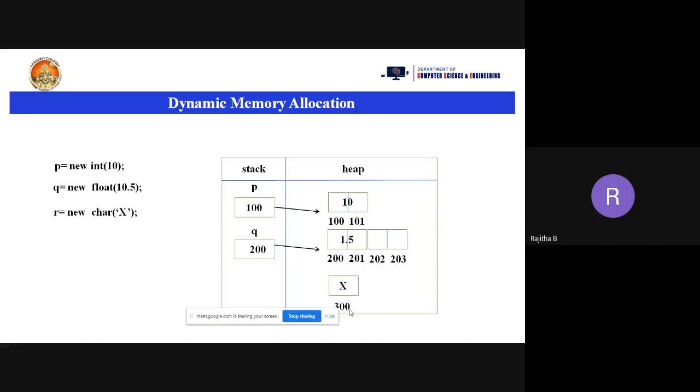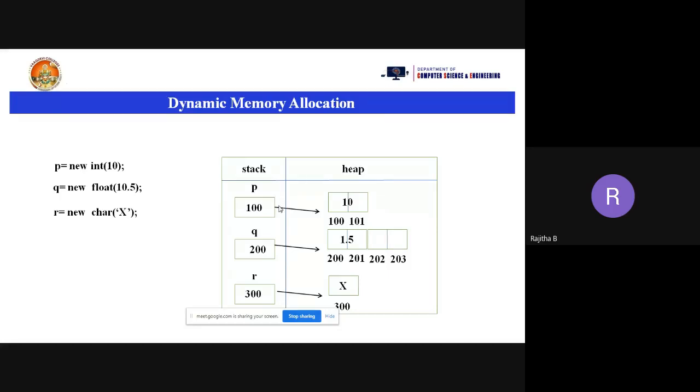And what is the address here? 300. And where is the memory allocated for the r variable, the r pointer variable? In the stack. So in the stack, memory is allocated for the r variable. And what is the value of r here? You are taking the x, so that address will be stored into the r pointer variable. So 300 is going to be stored into the r pointer variable. When it takes the r address, it is pointing to the x memory location. Is this clear?